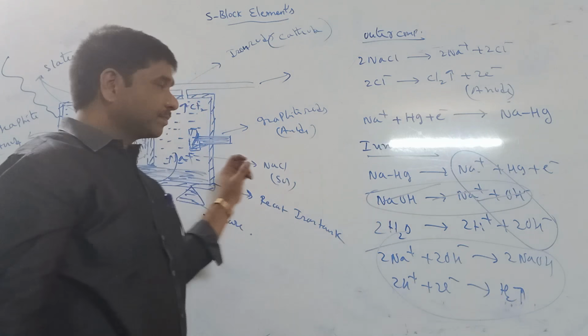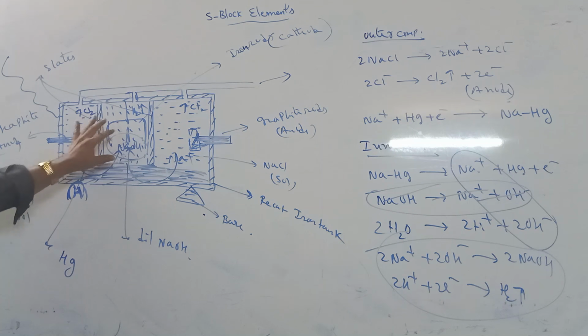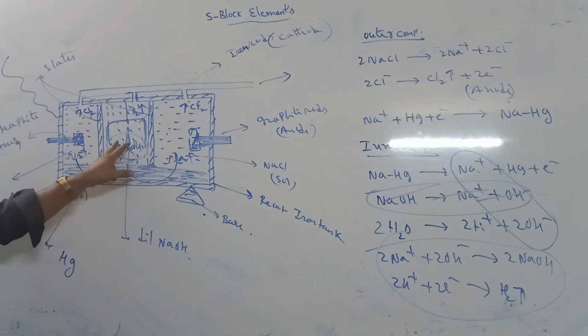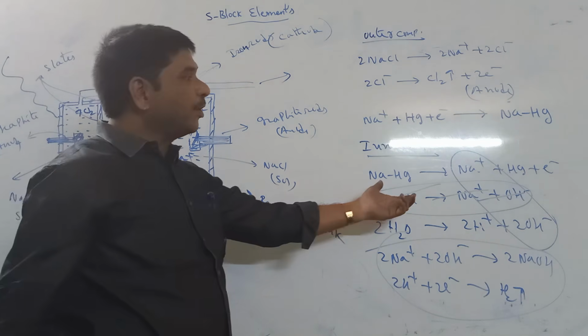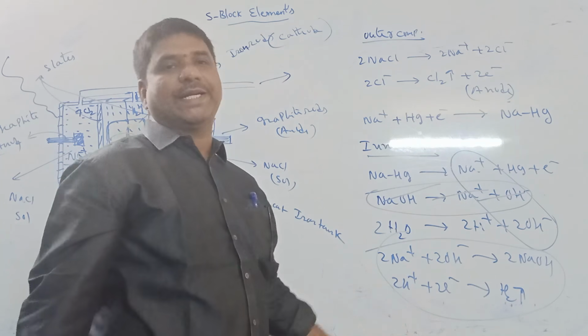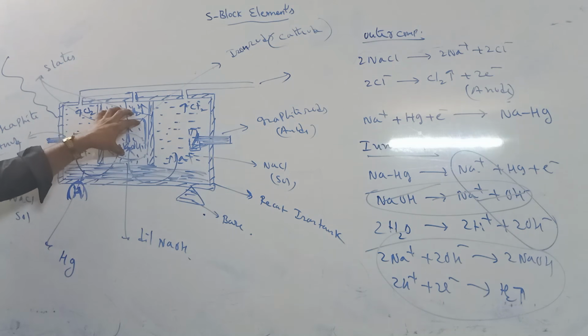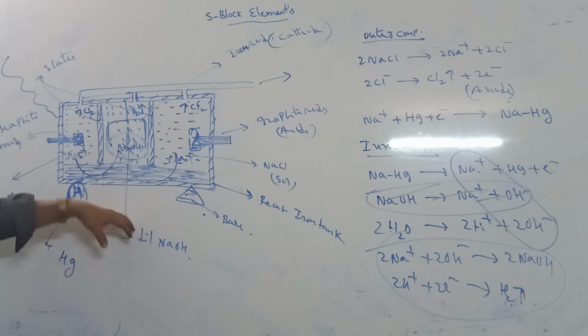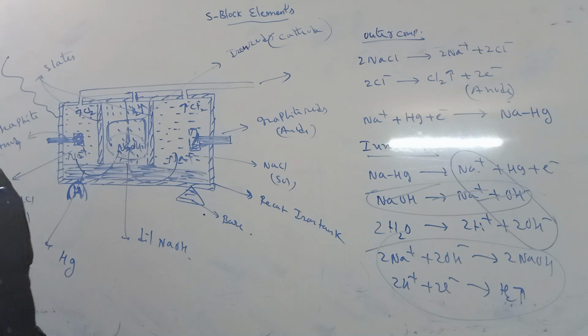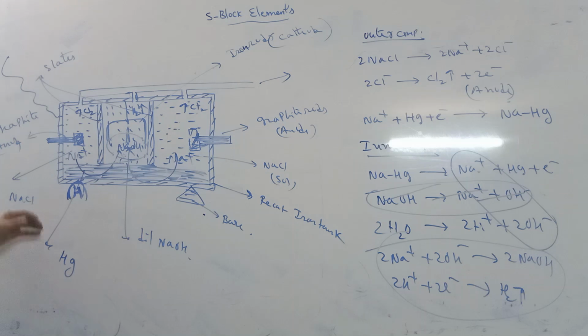Remember, there is a dilute NaOH. When sodium amalgam enters, sodium ions increase, so NaOH concentration increases. In this process, dilute NaOH is converted into concentrated NaOH by the Castner-Kellner process. So NaOH is prepared by the Castner-Kellner process.